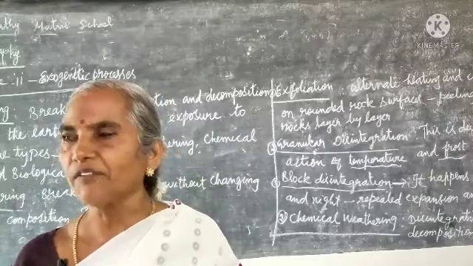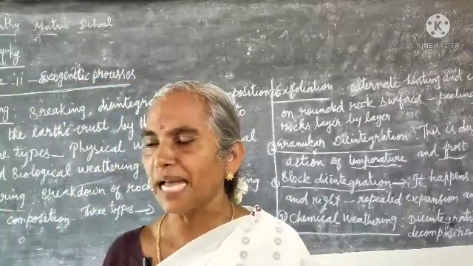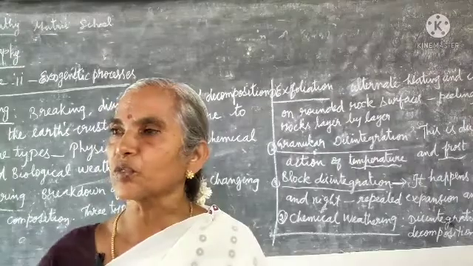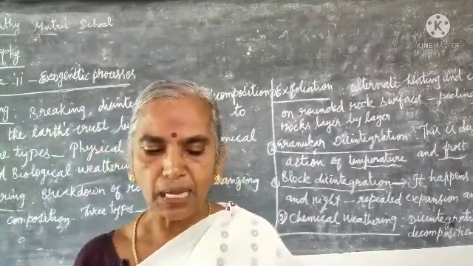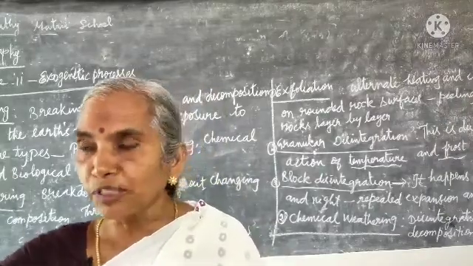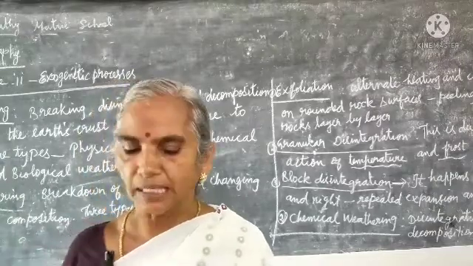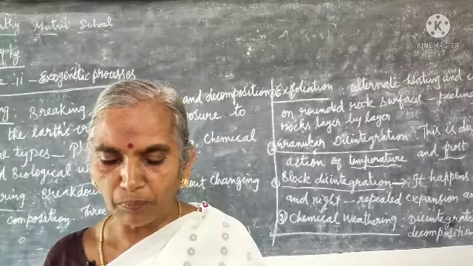And delta, what is the form of a delta? It is triangular in shape. You must have studied maths, a triangle has three sides. A triangular plateau region is also triangular in shape. Here the delta is also triangular in shape, low lying and formed by the river at its mouth. So the area at the river mouth is called the delta, a triangular shape, low lying area formed by the river.